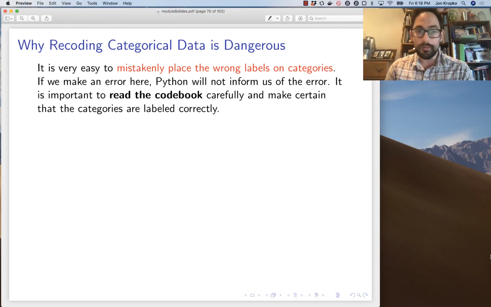Okay, one last point before we conclude this discussion on categorical data. It's very easy to make mistakes here. We could mistakenly place wrong labels on the wrong categories. And if we do make that error, Python will not give us an error. It'll just let us proceed. And we might think that everything's okay. But if we made the mistake that Baggerly and Combs identified, say we swap the 1 and the 2, then we could corrupt the entire data project. You have to be extremely careful here. Read the code book. Make sure that you've labeled these categories correctly.